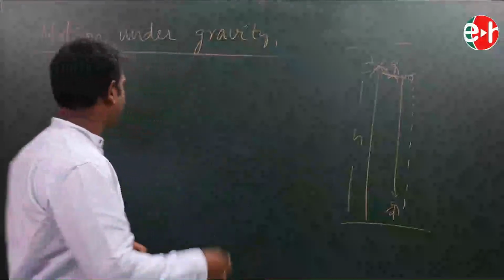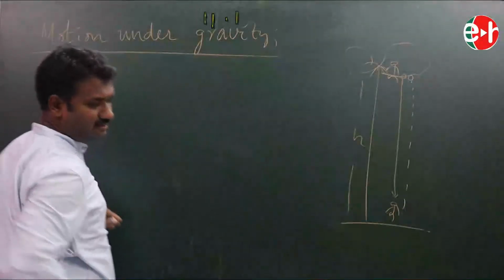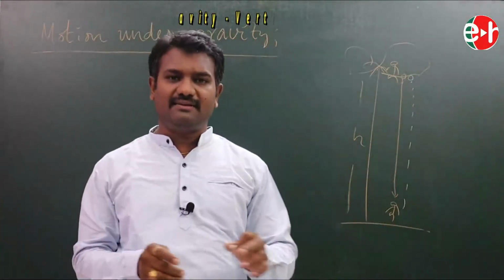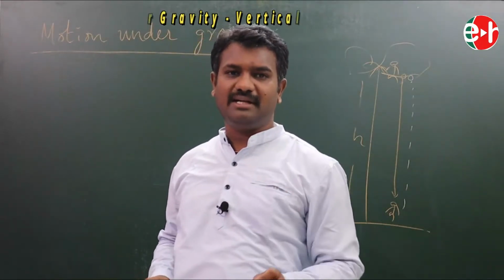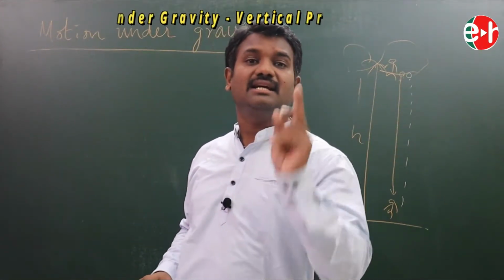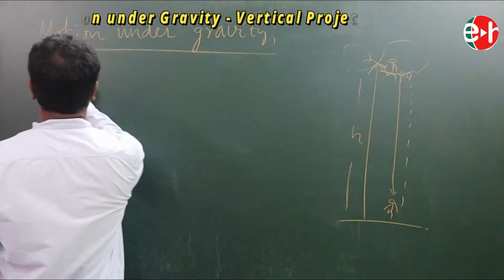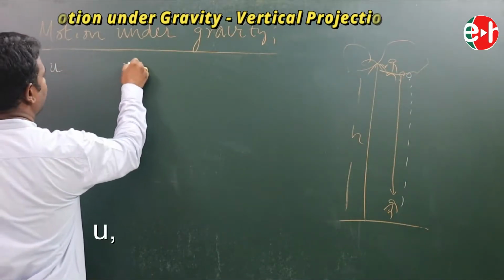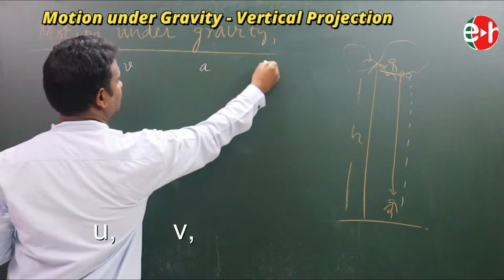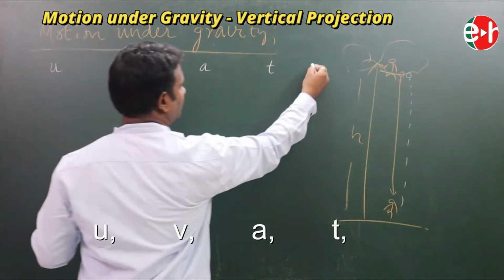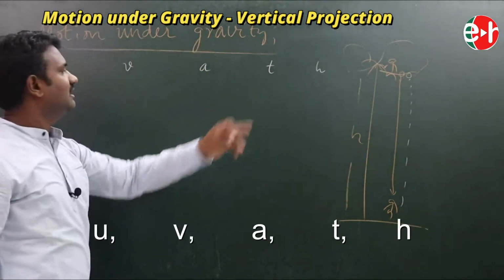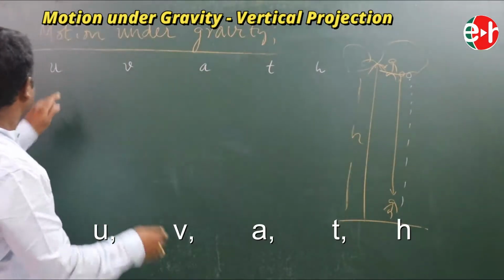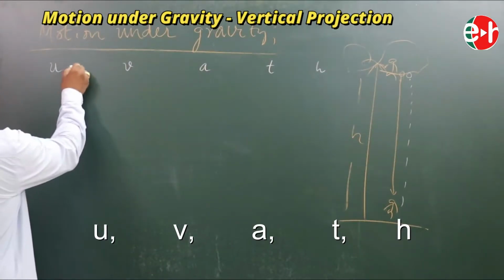As we know the first equations of motion. Before applying our equations of motion, we need to take our parameters. We have to apply sign convention. So what is that? We have our parameters u, v, a, t and h. These are our parameters. So what is u? Initial velocity. Let it be u.